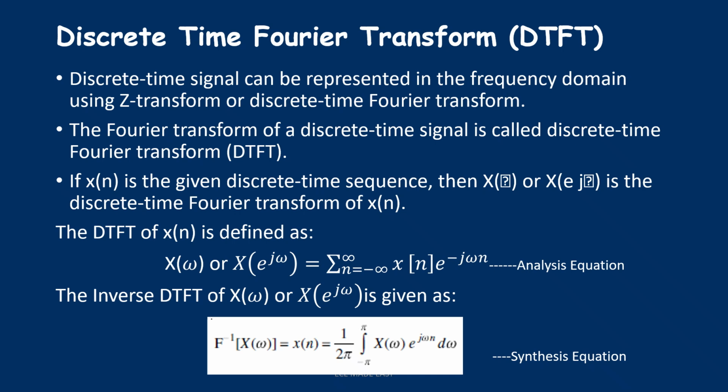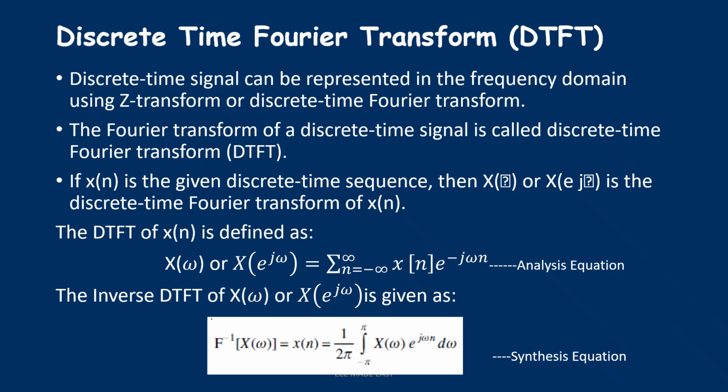In time domain, we represent the discrete signal with x of n, and in frequency domain, we represent it with X of omega or X of e to the power j omega. So the definition is given by X of omega or X of e to the power j omega equal to summation n equal to minus infinity to infinity x of n e to the power minus j omega n. This equation we can also call the analysis equation because we are analyzing what frequency content is in a